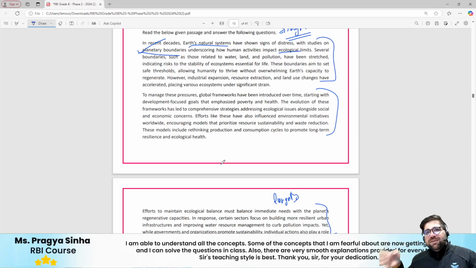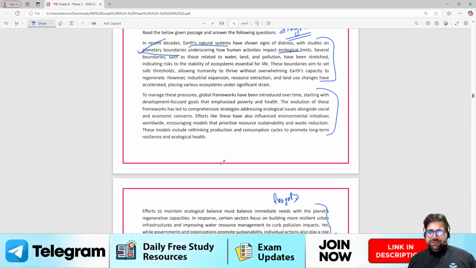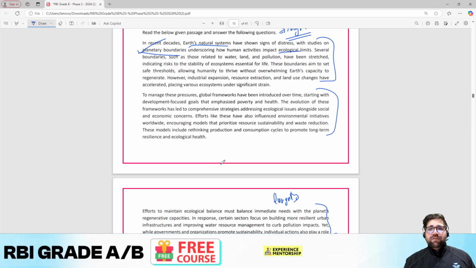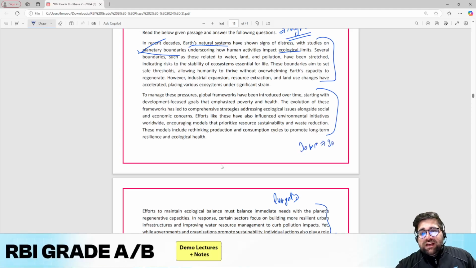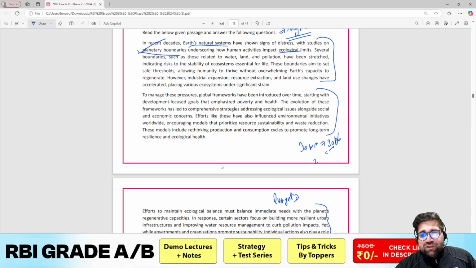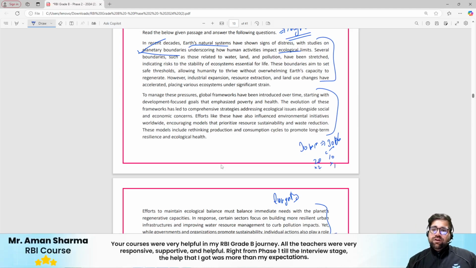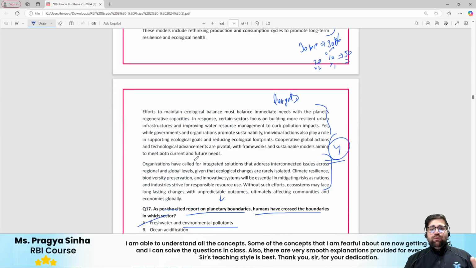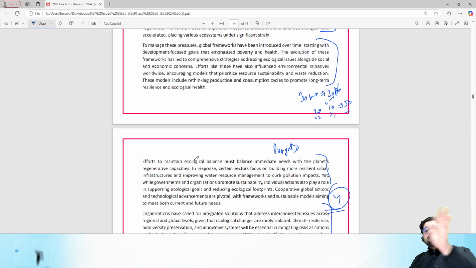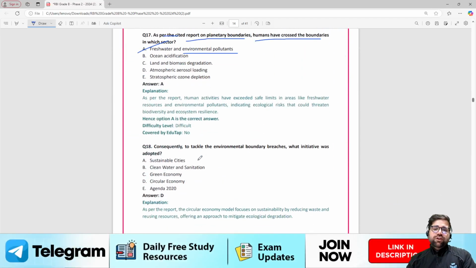But you don't have this much time in the exam because you just have 30 minutes to answer 30 objective questions, right? I hope you know that you have 30 minutes to solve 30 objective questions, and in this 20 are 2 markers and 10 questions are 1 markers. Therefore the total of the objective section is 50, right? I hope you are able to understand what I'm saying. So you don't have this much time to understand what the passage is saying, and then you have to draw out its implication also.